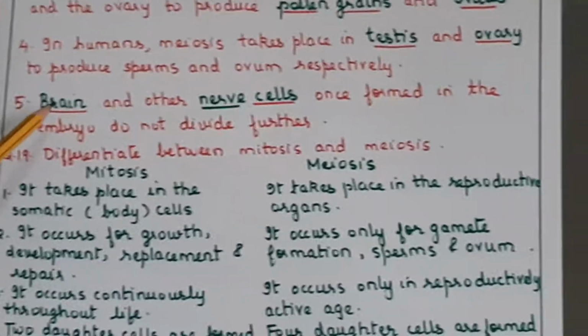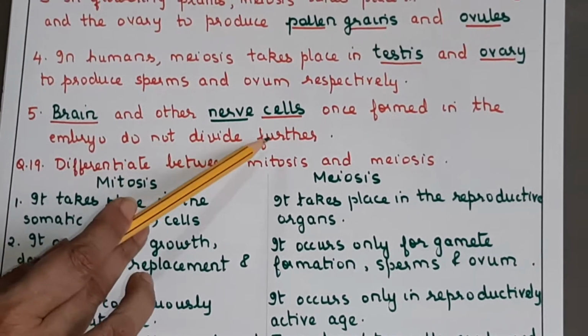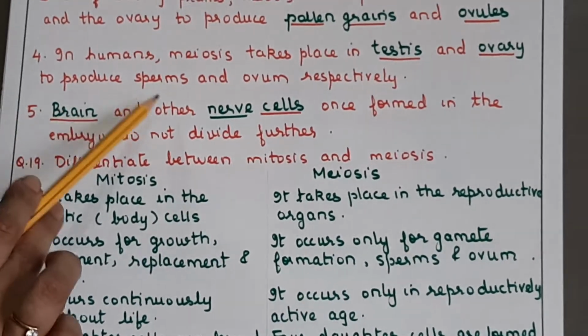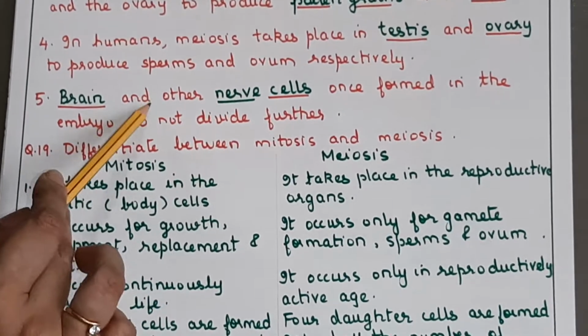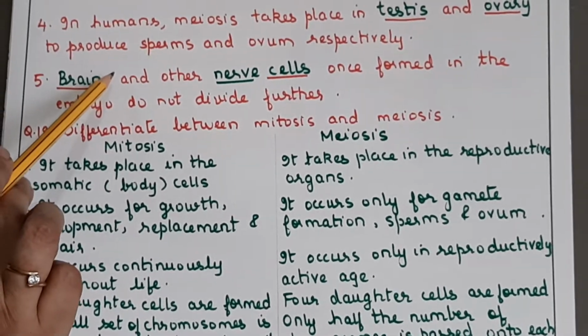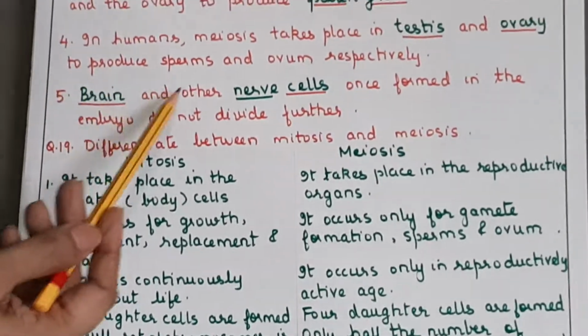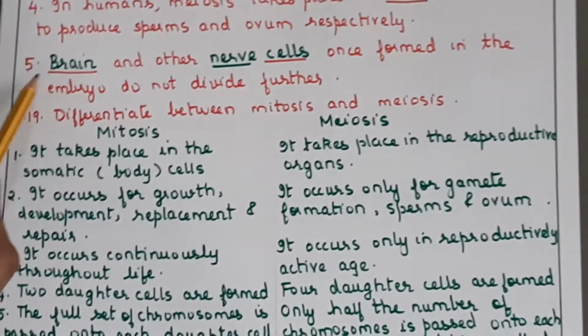Then next, brain and other nerve cells once formed in the embryo do not divide further. So that is brain and other nerve cells, once formed they will not divide further. That is mainly because of the absence of centrosome. Okay, so you have various other protein containing substances which are responsible for their growth. Okay, not actual cell division.